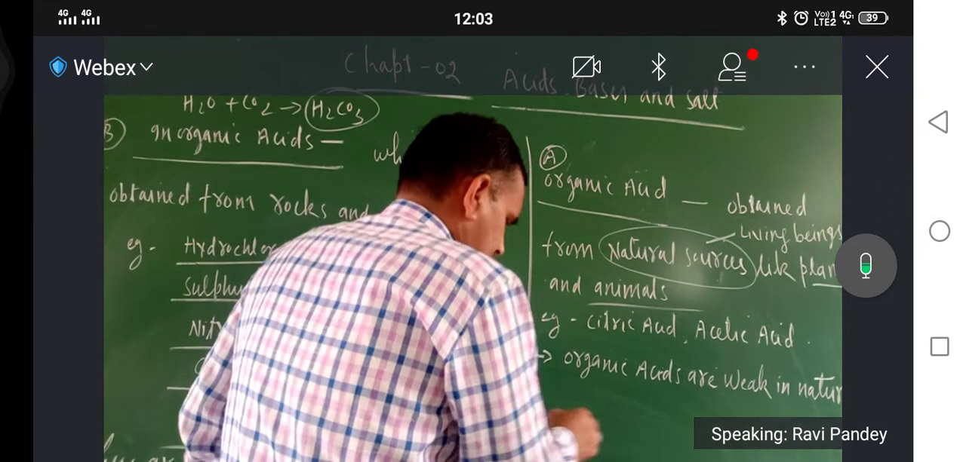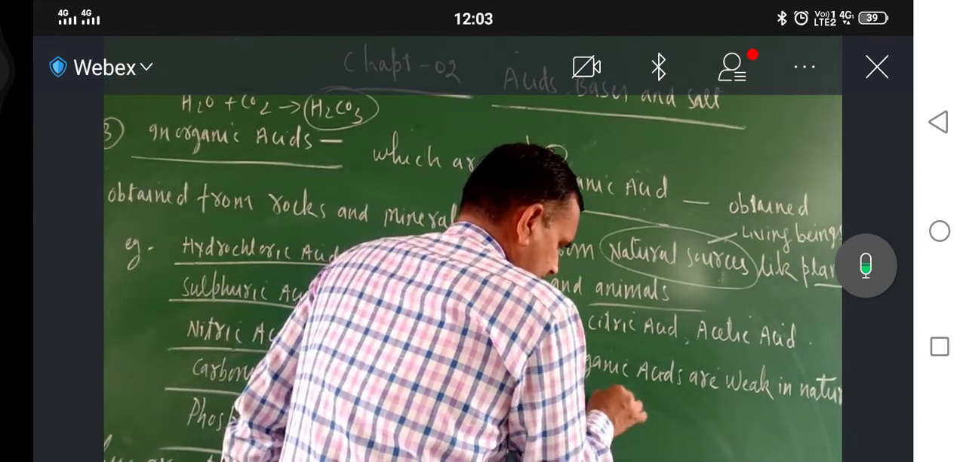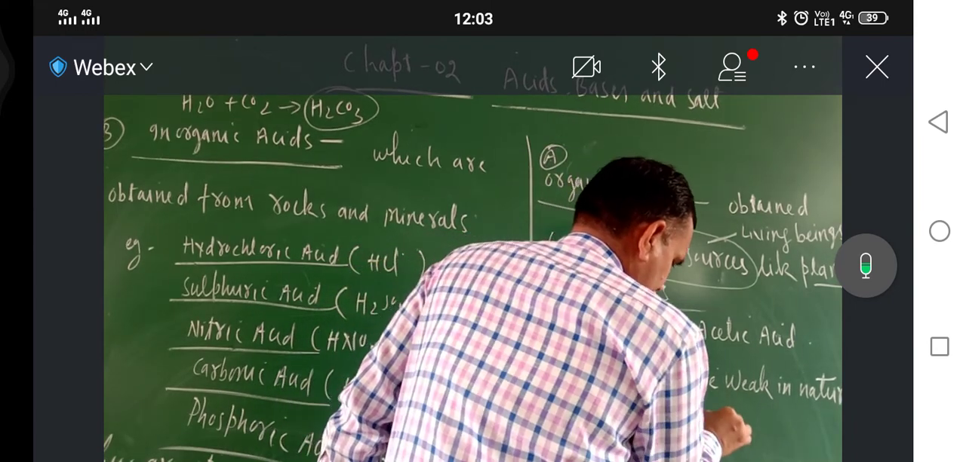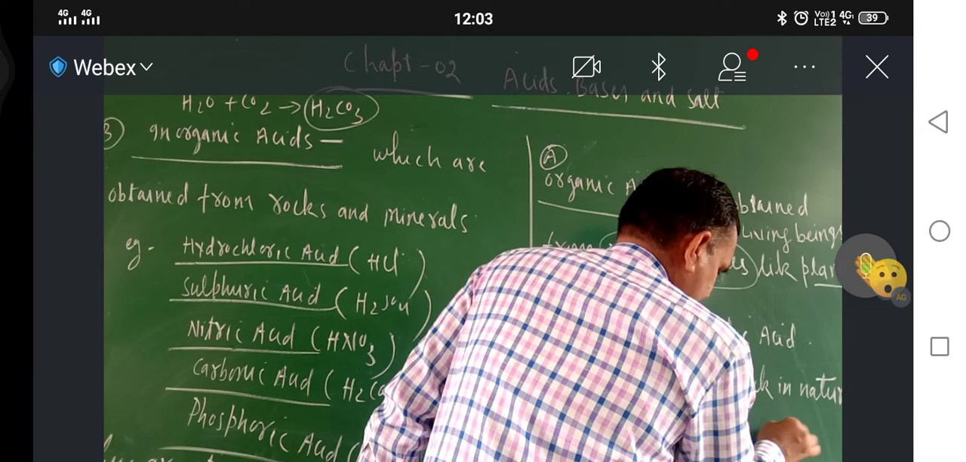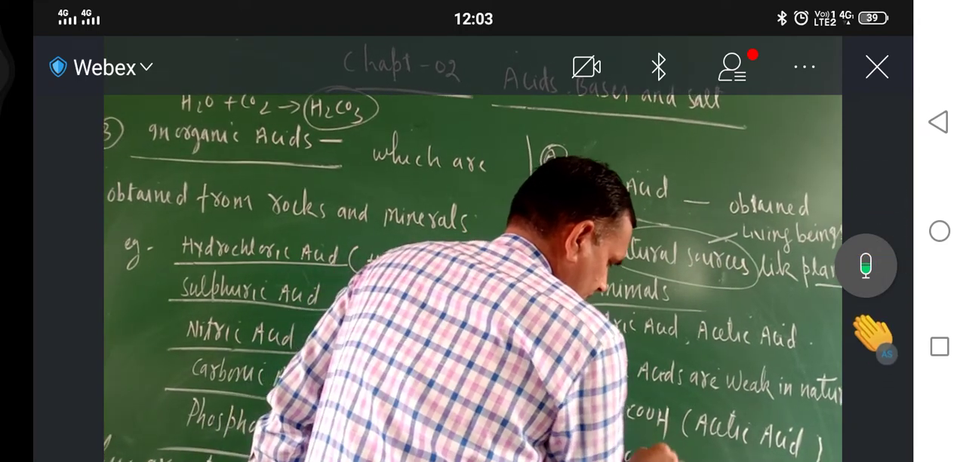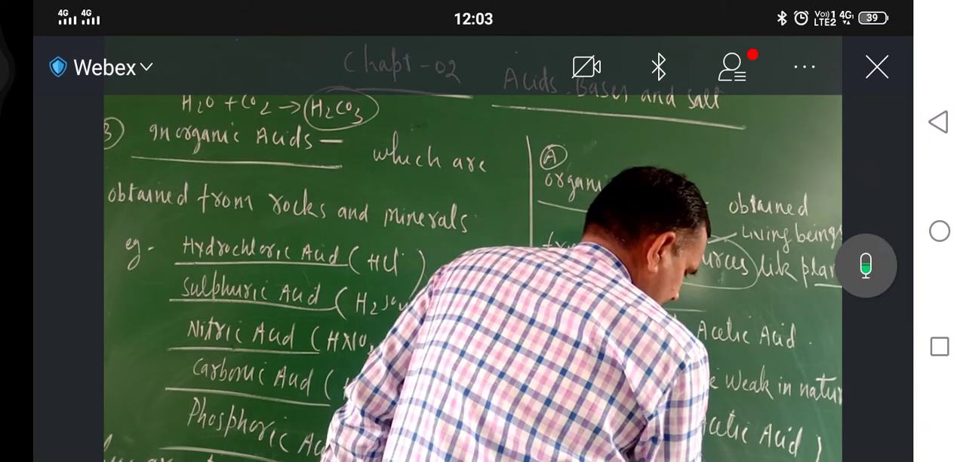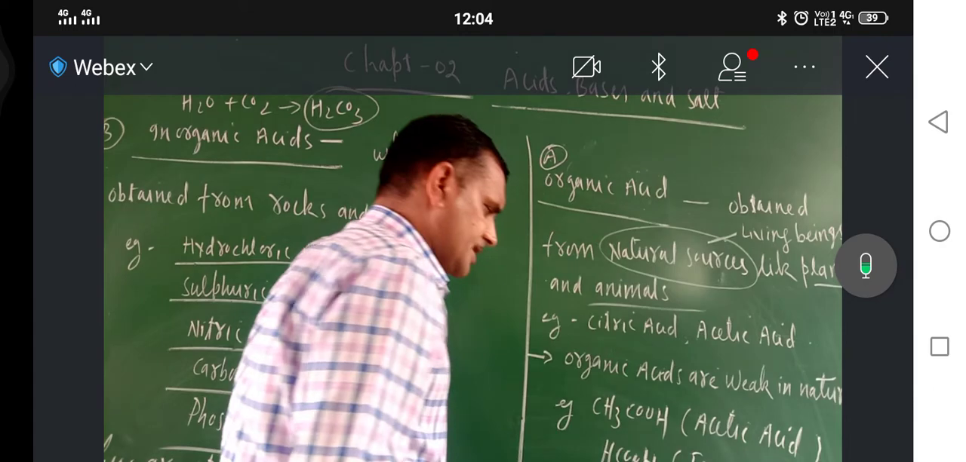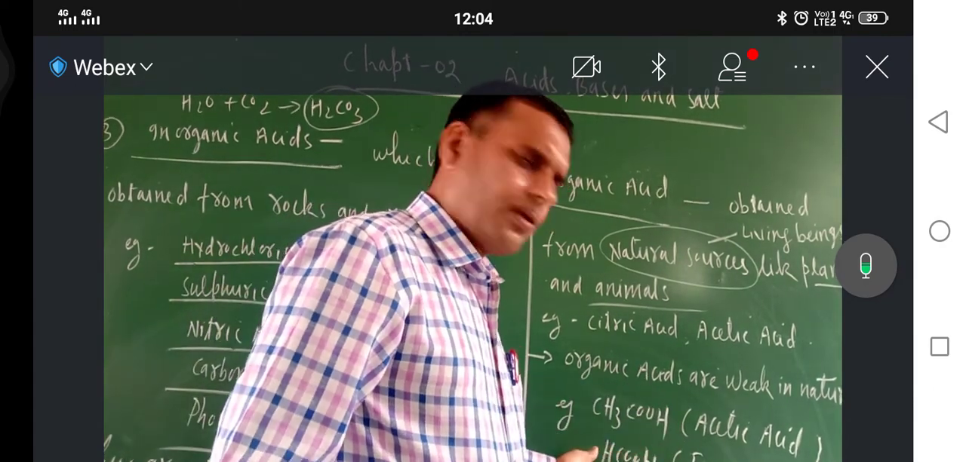Now, acetic acid, here you can write the formula. This is CH3COOH. This is acetic acid. Next one is HCOOH. What is this one? Formic acid. So just see acetic acid and formic acid.